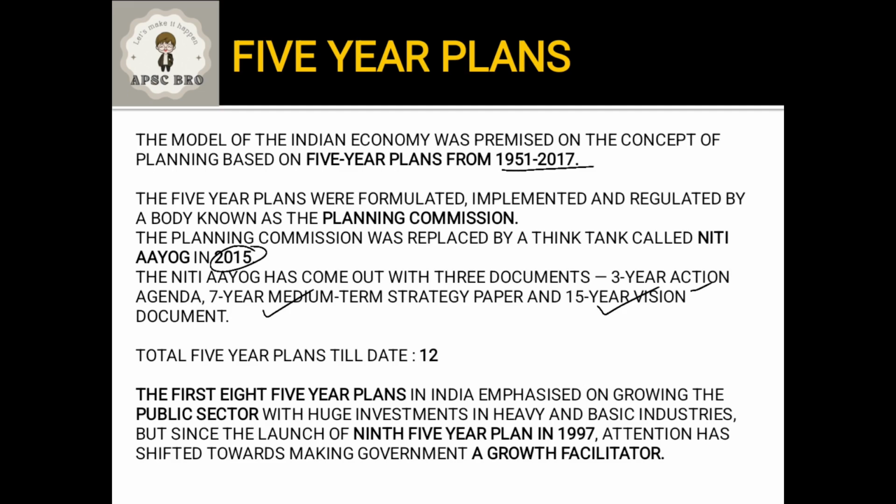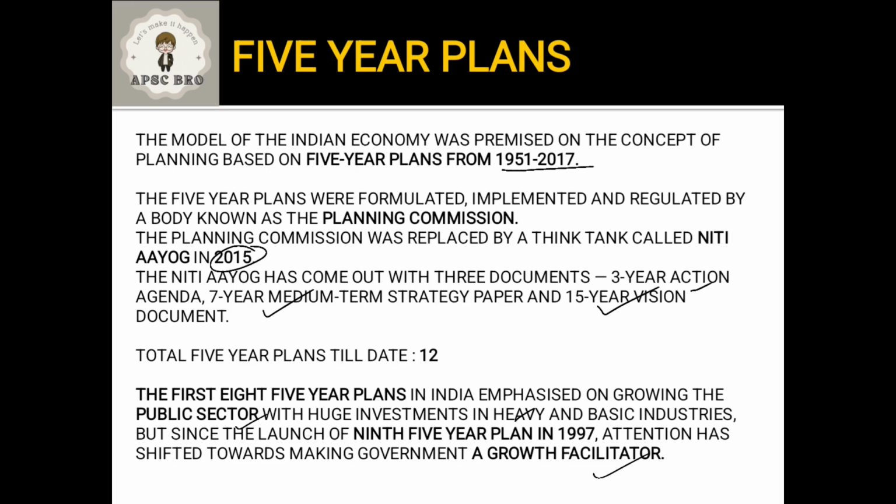If you look at the whole scenario, you will see that the first 5-year plan emphasized the growing of the public sector with a huge investment in heavy and basic industries. This whole concept changed from the 9th 5-year plan, that is from 1997, when the government started considering itself a growth facilitator instead of a growth regulator.